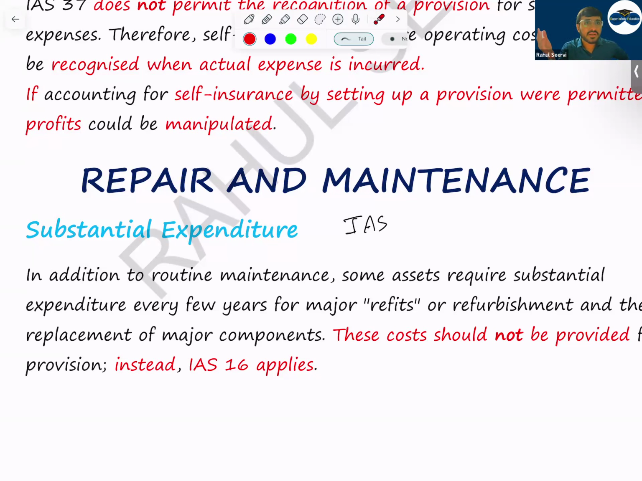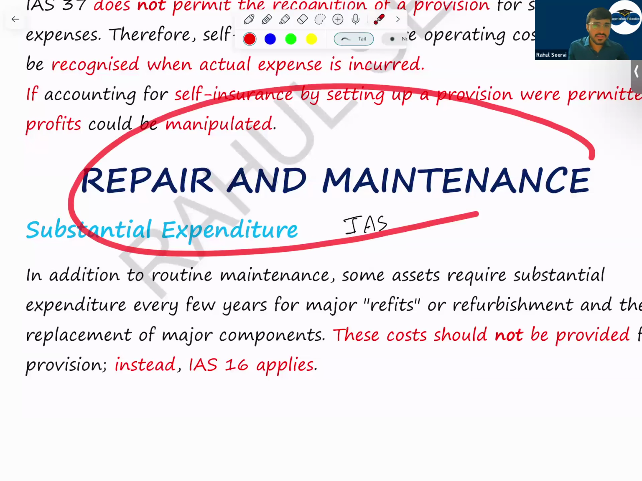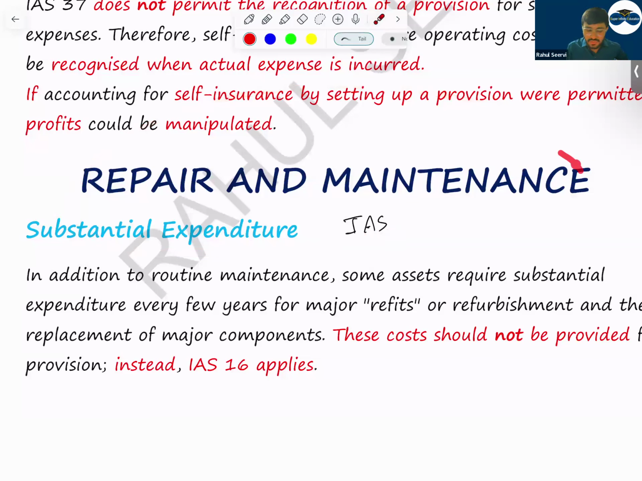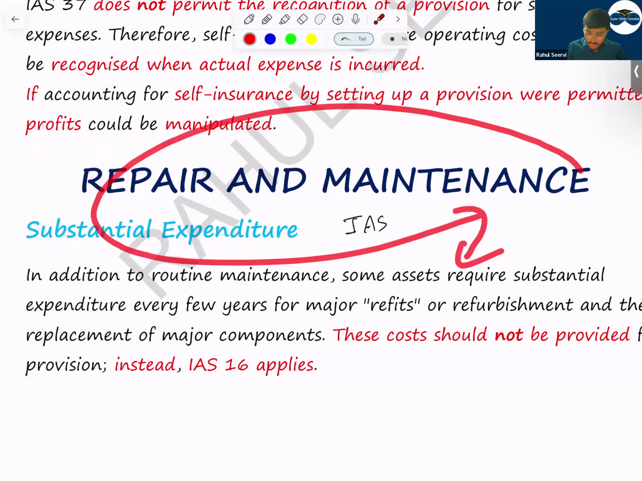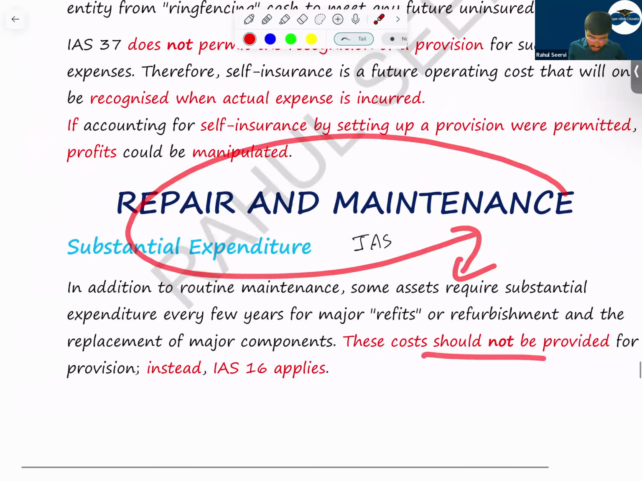If the company sells the asset, will the company have the obligation? The company has an alternative here. It's not for sure that the company will incur this. The company can sell it, no? If the company sells the asset, there is no obligation. So for repair and maintenance, the company will never record a provision. The accounting treatment is covered under IAS 16. The cost should not be provided for as a provision.